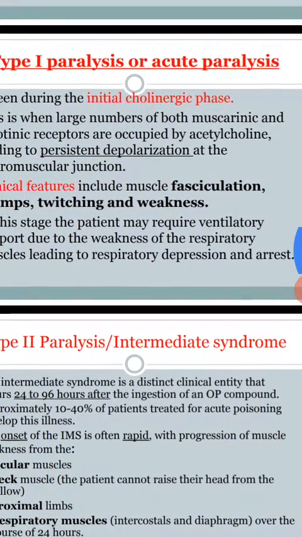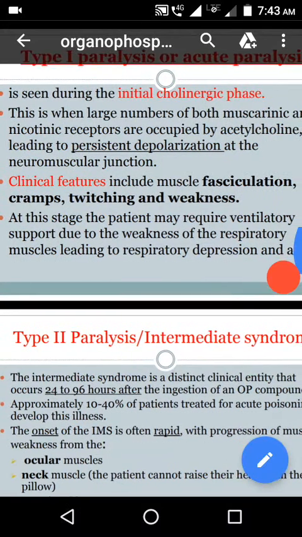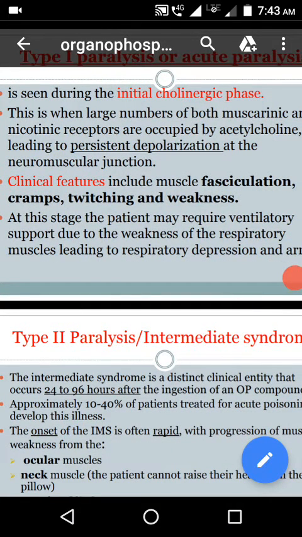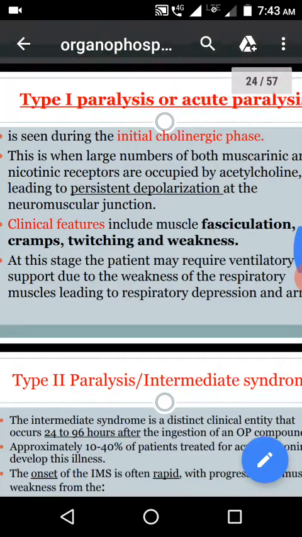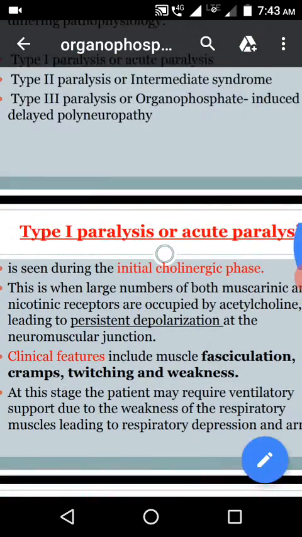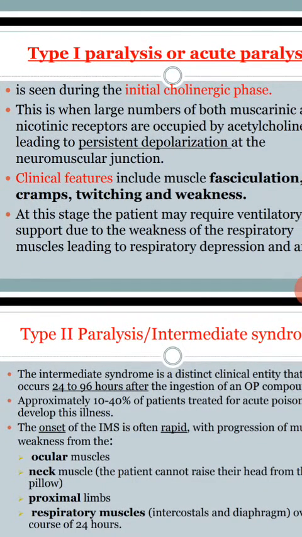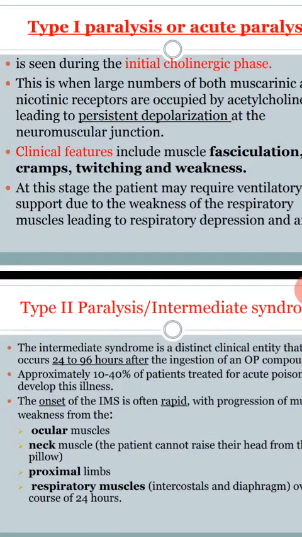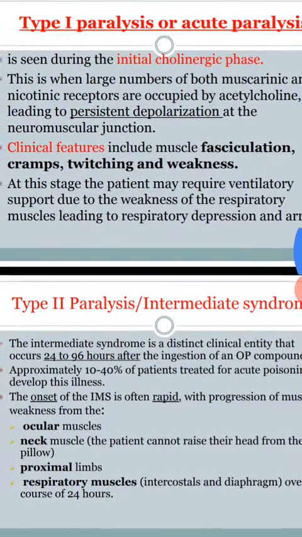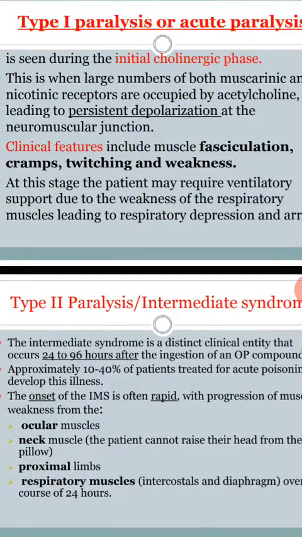A large number of muscarinic and nicotinic receptors are occupied by acetylcholine, leading to persistent depolarization at neuromuscular junctions. Skeletal muscle paralysis, the neurological manifestation, mainly occurs because of this excessive, persistent depolarization of the neuromuscular junctions. Clinical manifestations include muscle fasciculations, muscle contractions, cramps, twitching, and weakness.